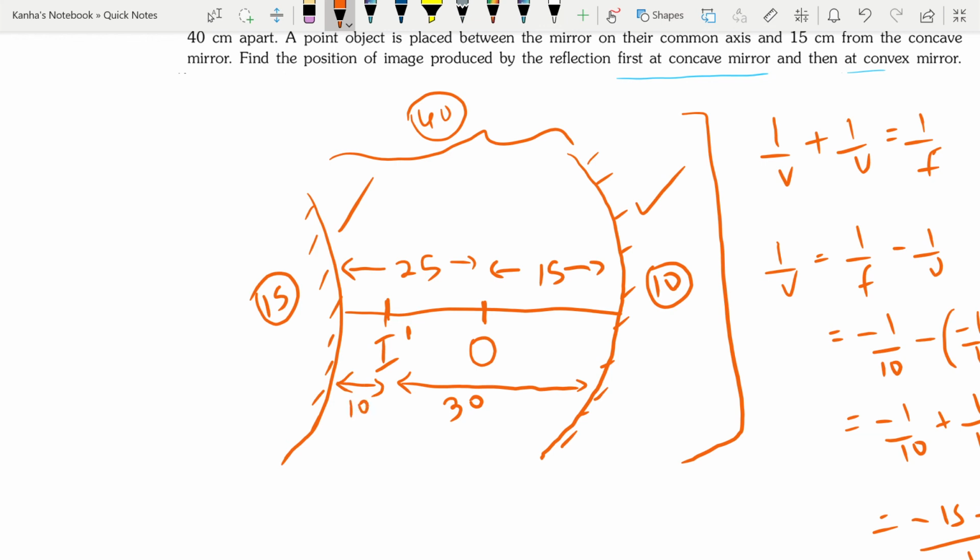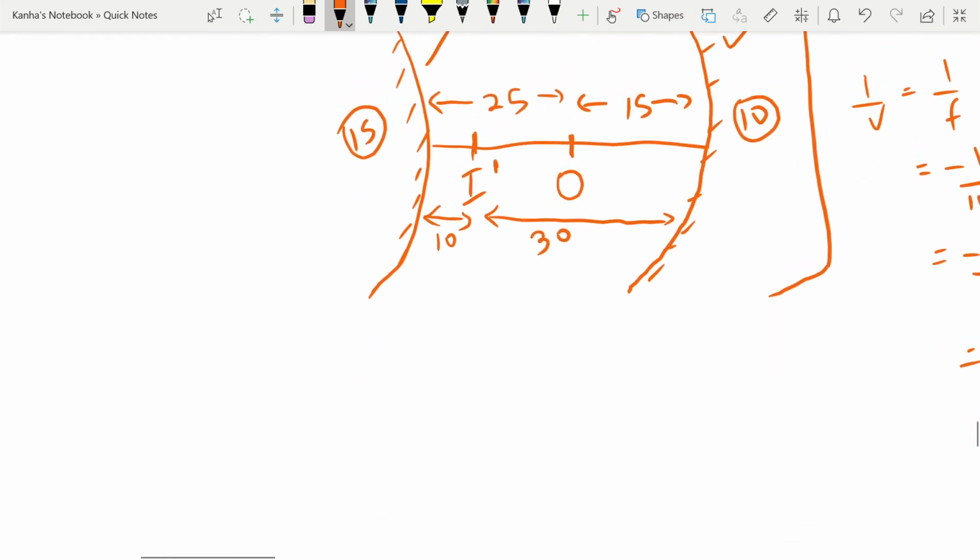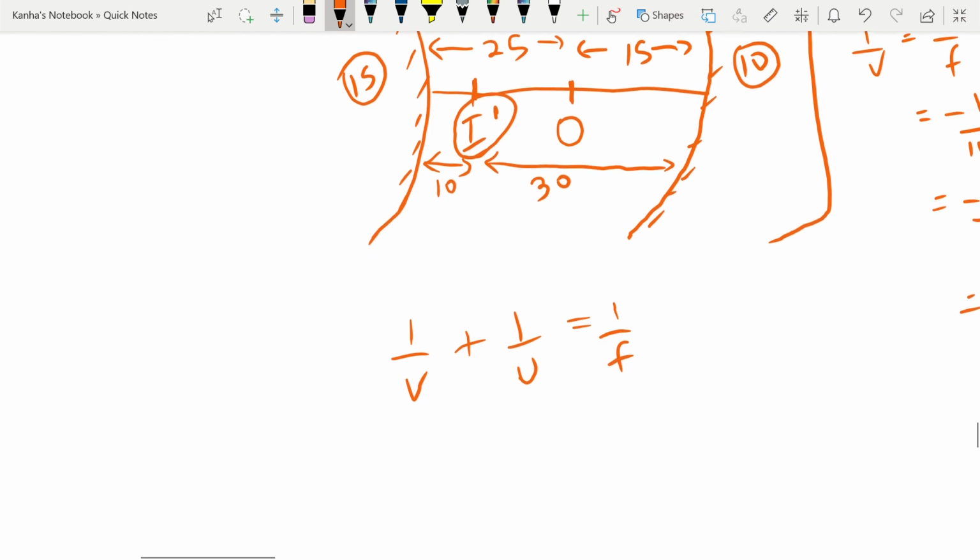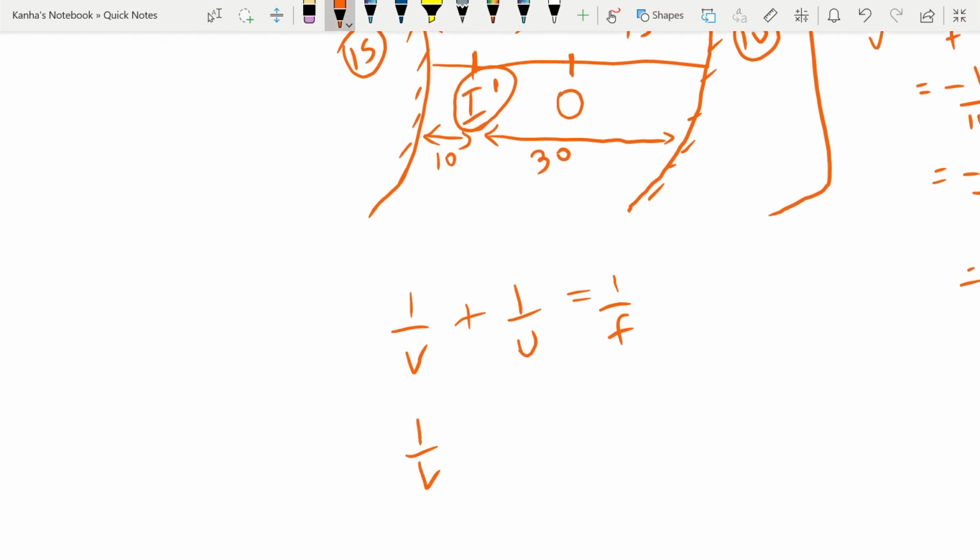Now I will take this first image as the object for the convex mirror, and I will apply the same formula, 1 by v plus 1 by u is equal to 1 by f. To find the image, I have 1 by v equal to 1 by f minus 1 by u. Now how will you take the focal length here?